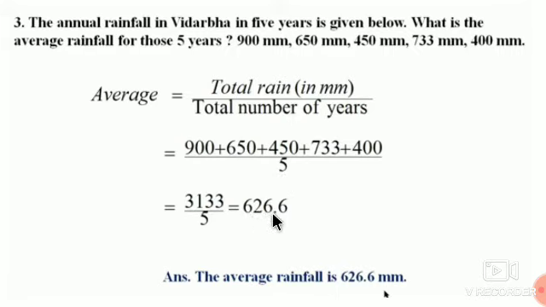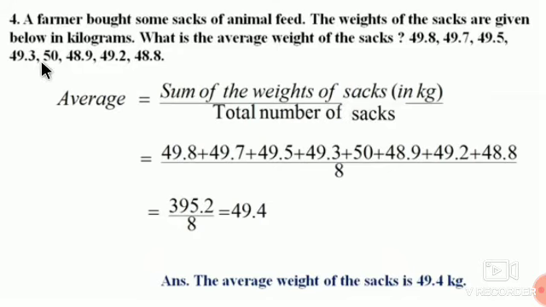Last question from this problem set. A farmer bought some sacks of animal feed. The weights of the sacks are given below in kilograms. What is the average weight of the sacks? 49.8, 49.7, 49.5, 49.3, 50, 48.9, 49.2 and 48.8. These are the weights.